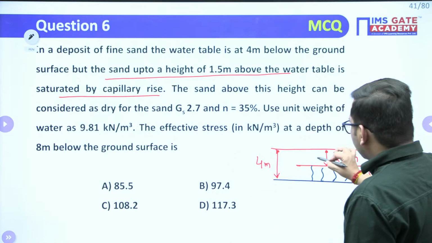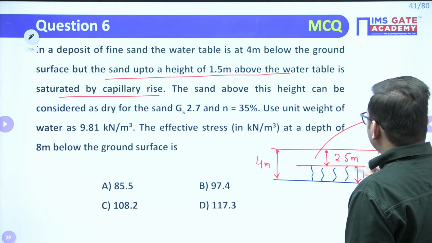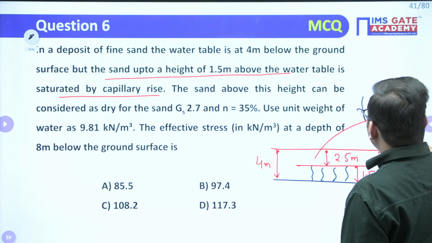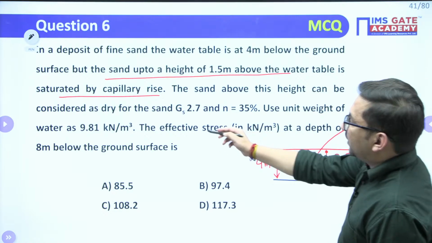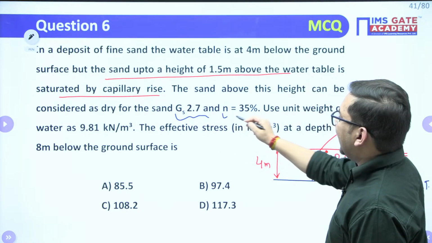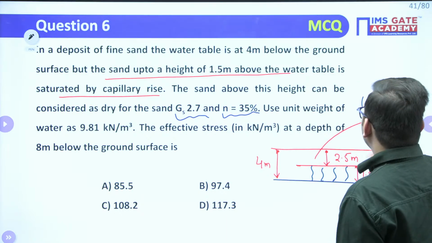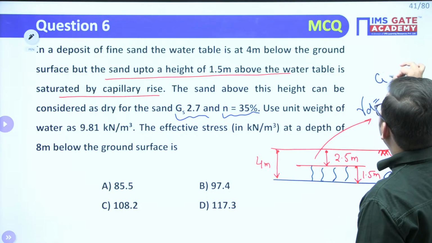You can consider this soil above this as dry soil, right? So here gamma will be gamma dry. For that, data is given to you, that is G value is given to you, N value is given to you, right? So we know that gamma D is equal to G gamma W upon 1 plus E.